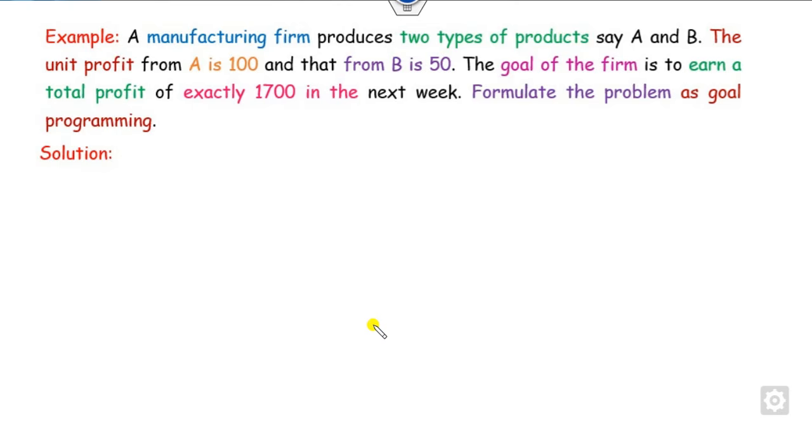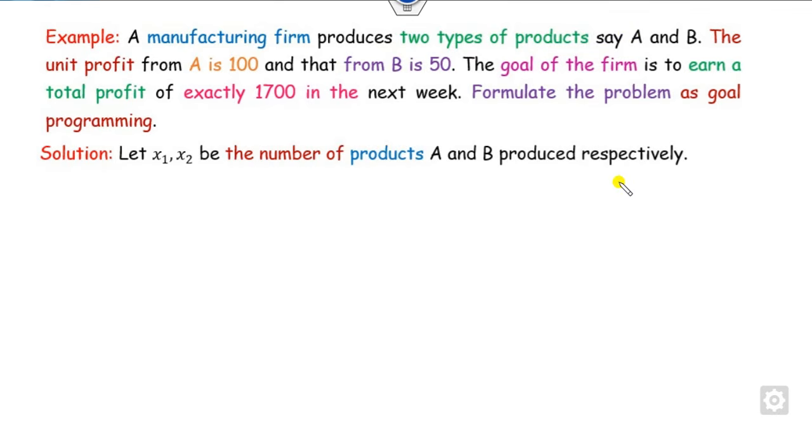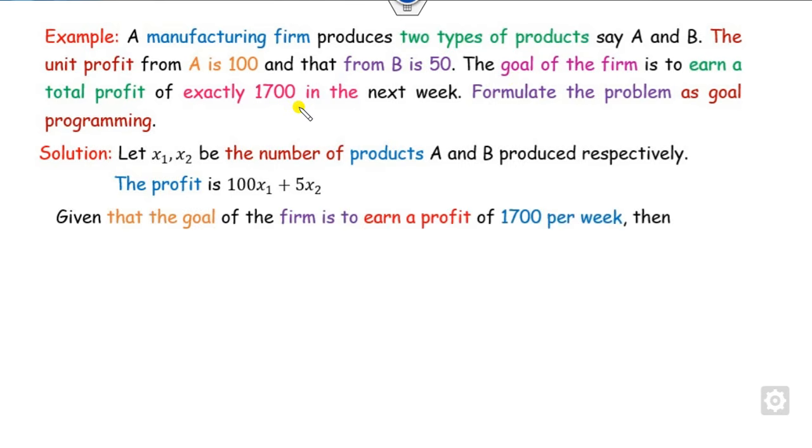Look at the last example. A manufacturing firm produces two types of goods, products A and B. So you can write x1 and x2 here. You can read the next line up to here. The profit is given to you, so the total profit is this. The goal of the firm is to earn exactly 1700. So this is the target, and again it is exactly, so it means this is an equality.